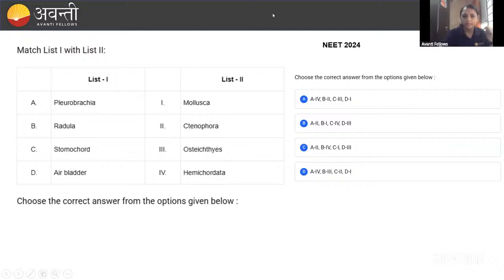This is a match the following type question, guys. This was also asked in NEET 2024. Option A, Pleuroblachia, Radula, and Stomochord. These are the unique characters given here, and you have to match them with the phylum. Okay, and here they have given the statements, that is the options. Kindly go through that.